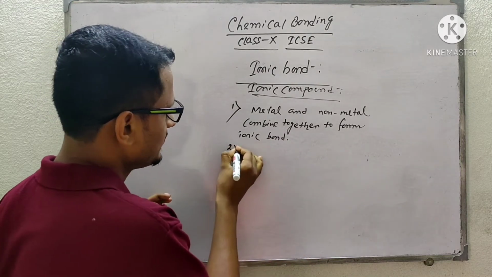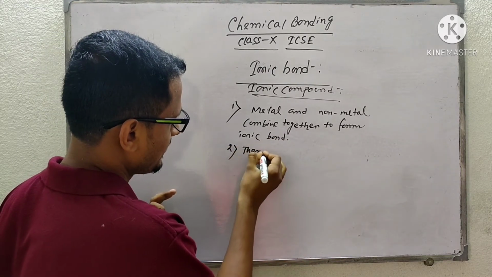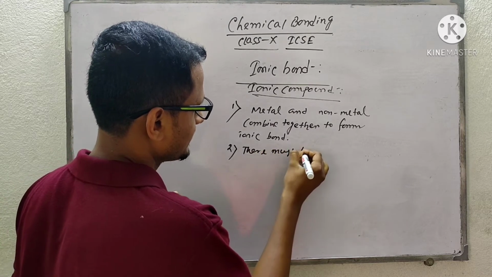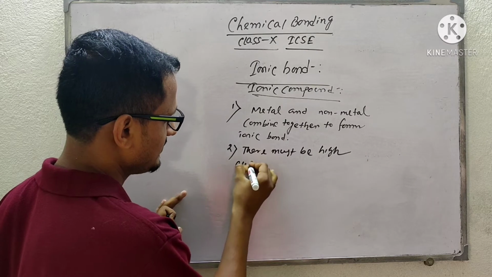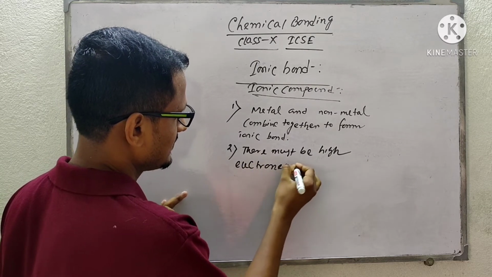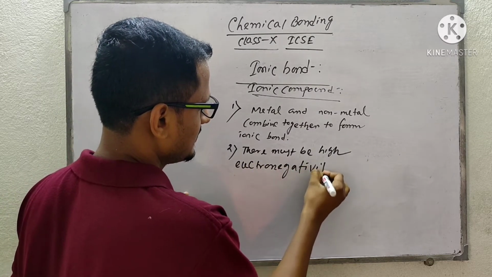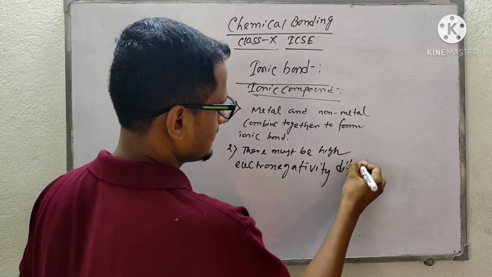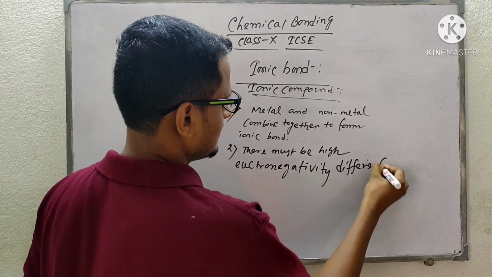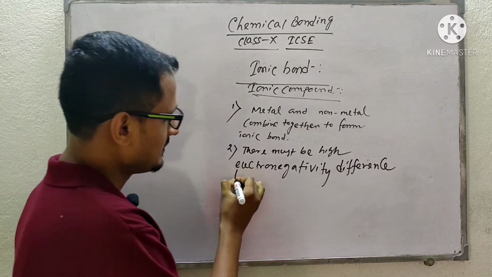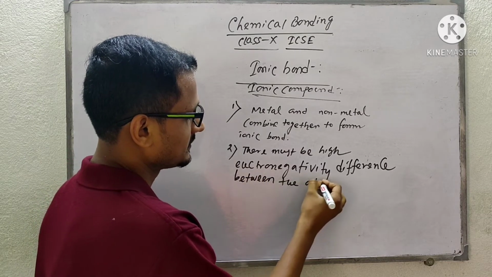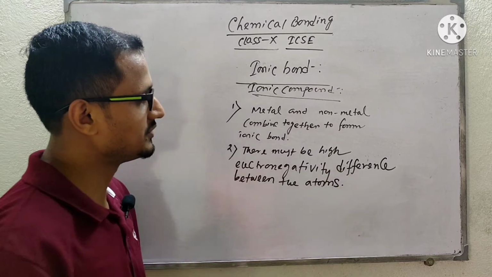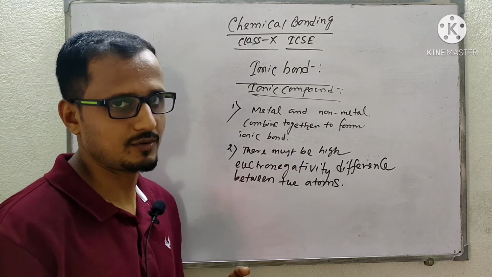Okay. Number 2, there must be a high electronegativity difference between the atoms which are forming the ionic compound.